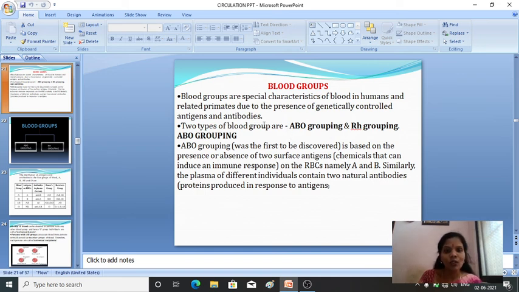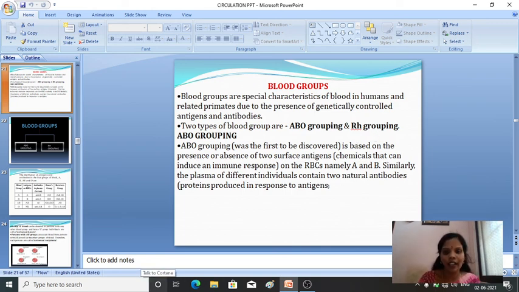Now let us see the types of blood groups. We have two types of blood grouping: one is ABO grouping and another one is the RH grouping. The RH grouping is a special case that we will see later. Meanwhile we will see the different criteria under the ABO grouping, that is, ABO blood grouping.